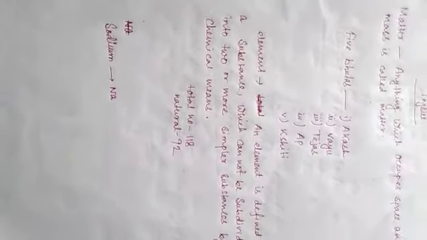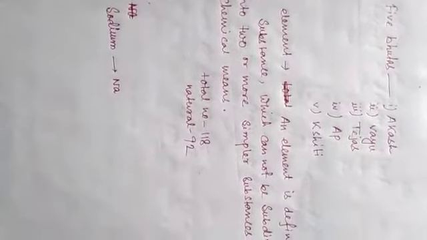The total number of elements is 118. Among them 92 are natural and all others are synthetically derived. Clear? Suppose we know that sodium is an element. So by chemical reaction we cannot split it into smaller units. So an element is a substance which cannot be subdivided into 2 or more simpler substances by any chemical means.